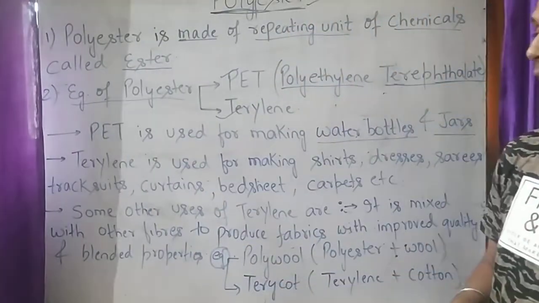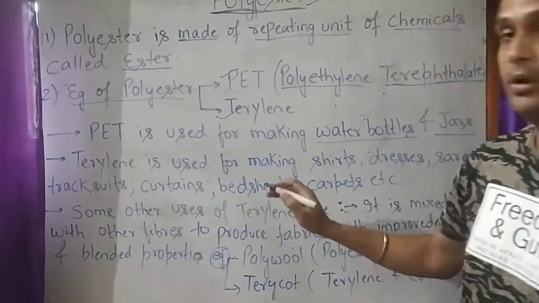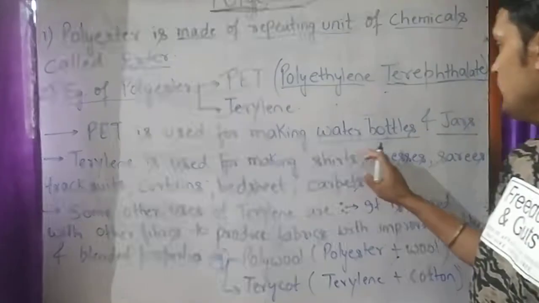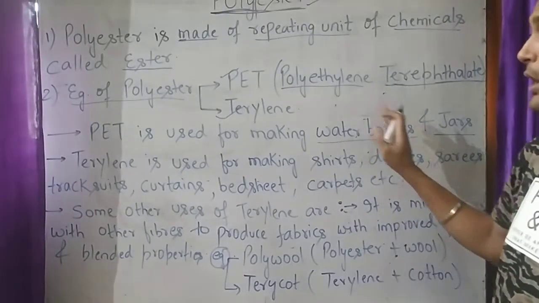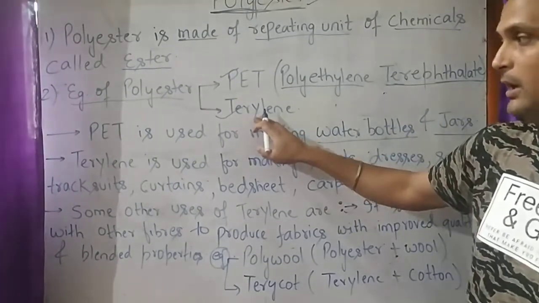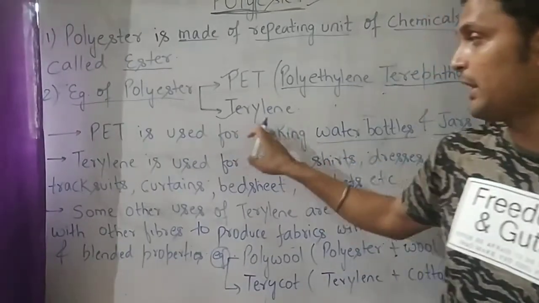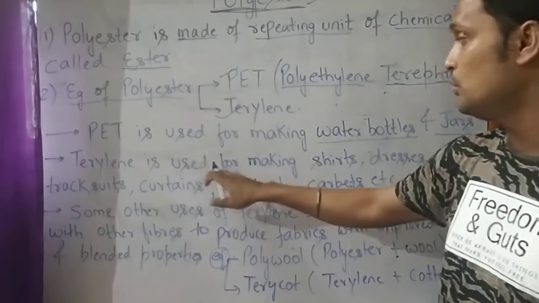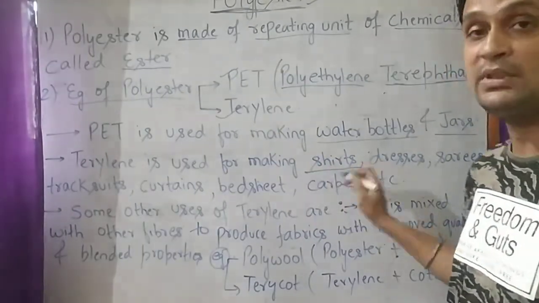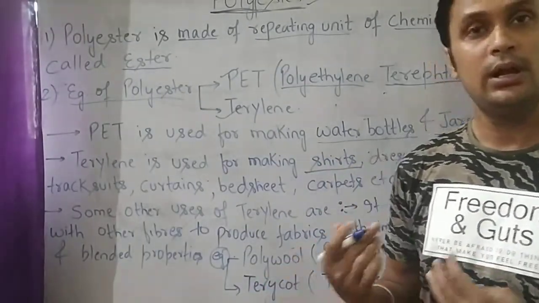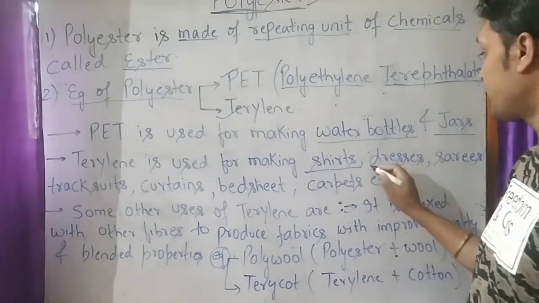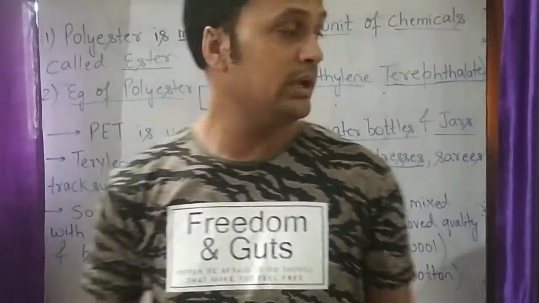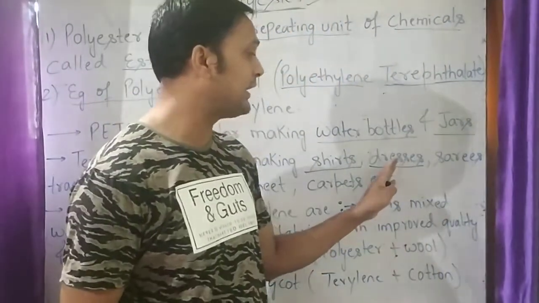So students, now we will see the uses of terylene. The first one was PET, used for making water bottles and jars. Now we will understand what terylene is used for. Terylene is used for making shirts. The shirts and dresses we wear to school are also made up of terylene.